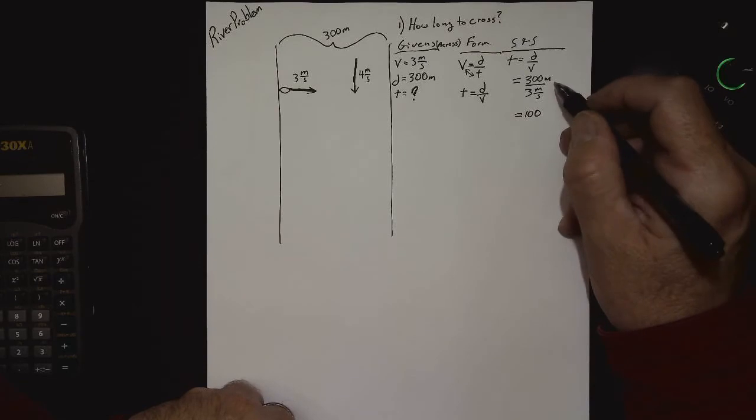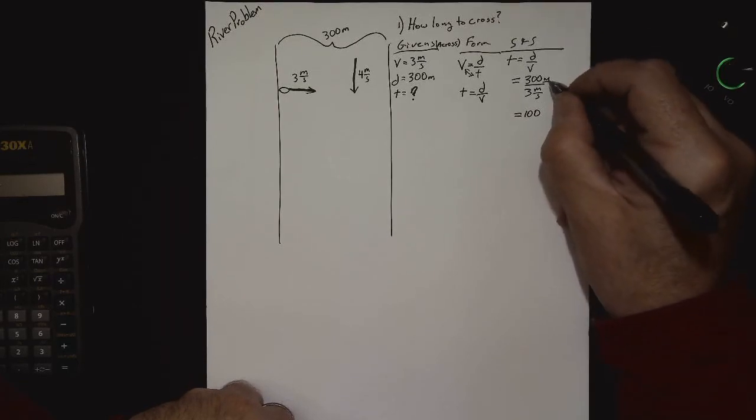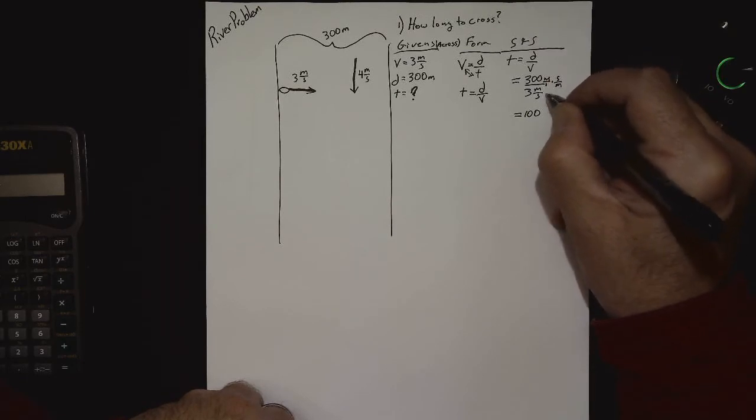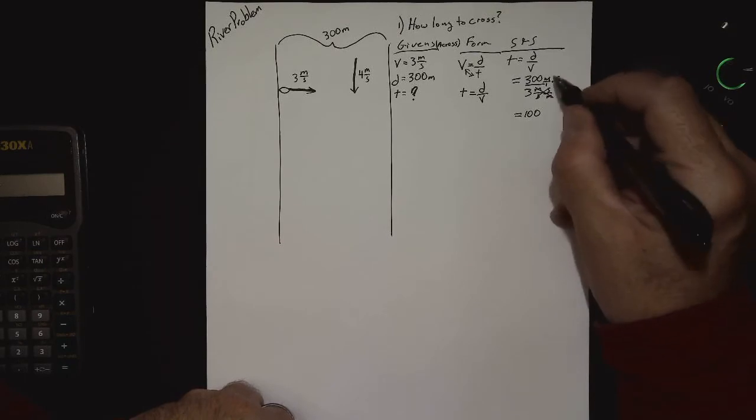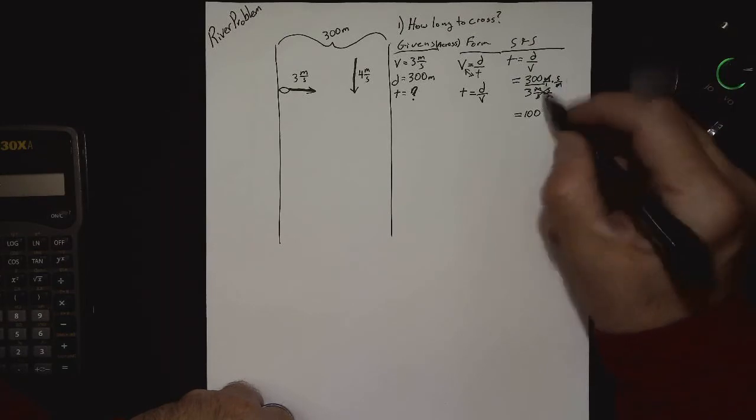Because if the units don't work out, we, in fact, messed up on the algebra, and we don't want to mess up on the algebra. So I got rid of the meters per second here by multiplying by seconds over meter. That's the invert and multiply thing. So up top, inverting and multiplying, the meters cancel. I'm left with seconds in the numerator, which is just where I want it.